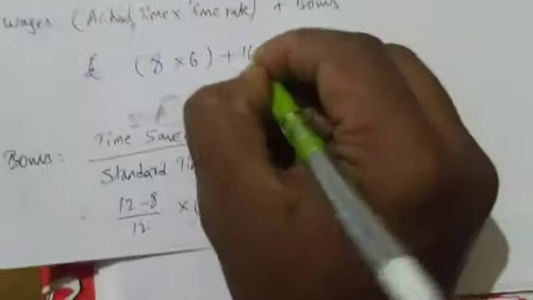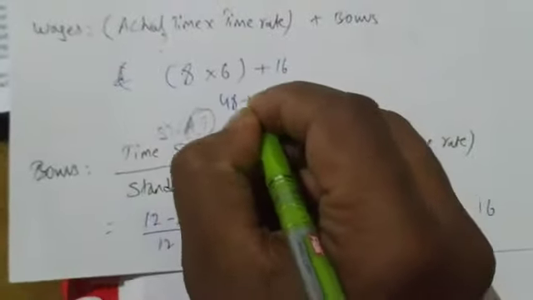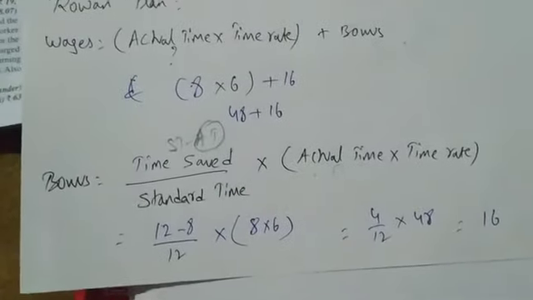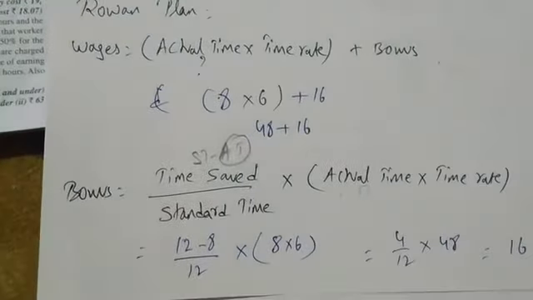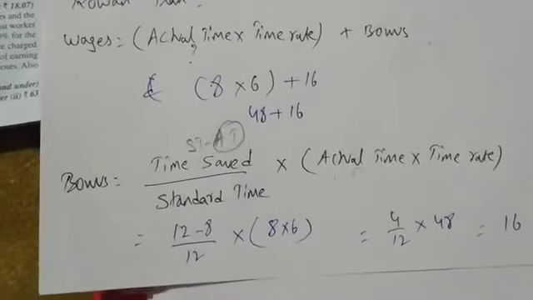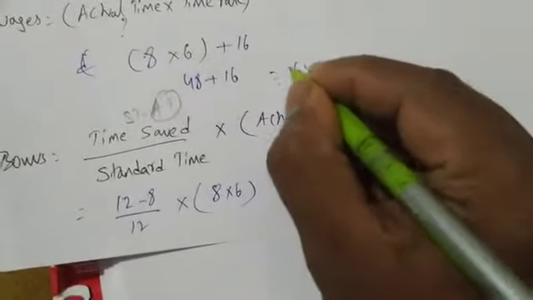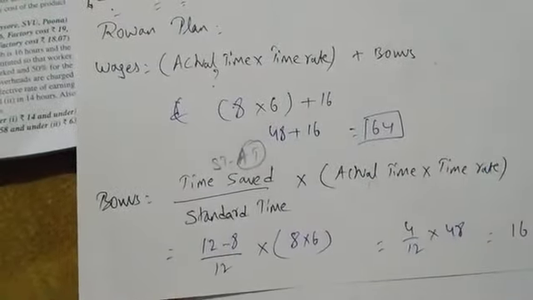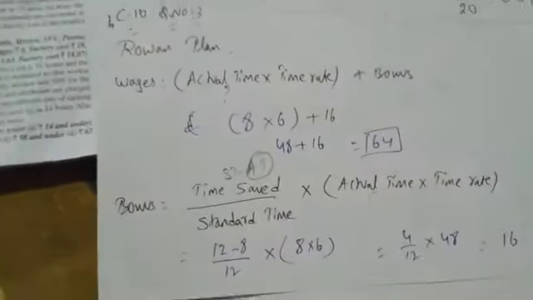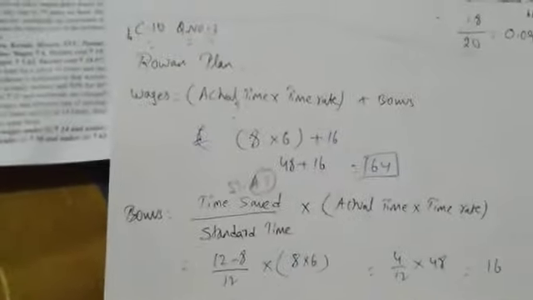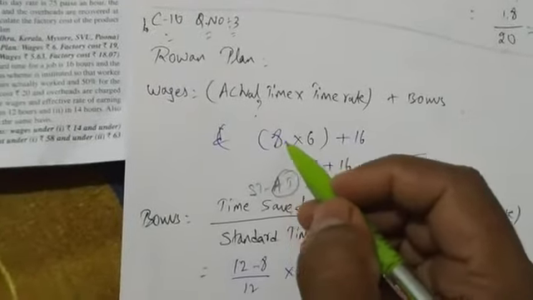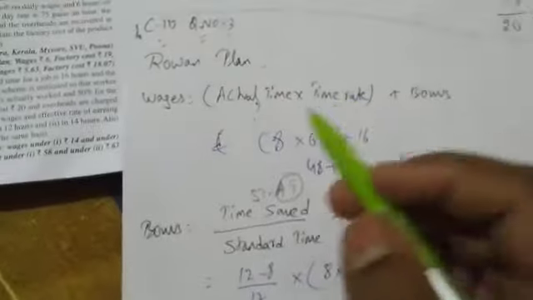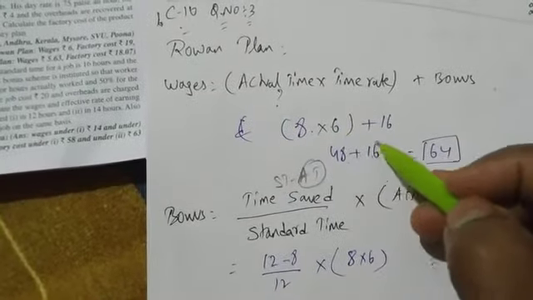15.99, which means I can take 16. Plus bonus. Bonus is how much? 16. So 48 plus 16. The answer is 64. We got the wages based on Rowan is 64. Clear? See, only one thing is not in the question. What is that? Actual time. If he had given the actual time, we would have calculated directly, applied 8 into 6 plus 16, 48 plus 16, 64.